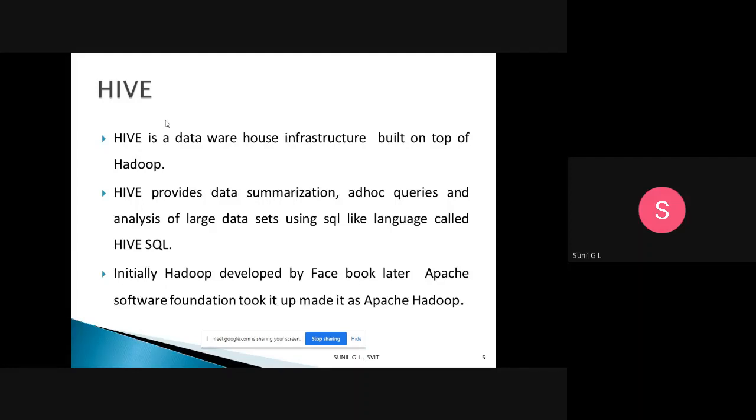To analyze that unstructured data, Facebook developed Hadoop. Later the Apache Software Foundation, which is a company, took that Hadoop and made it Apache Hadoop.